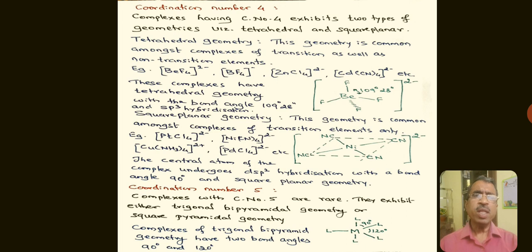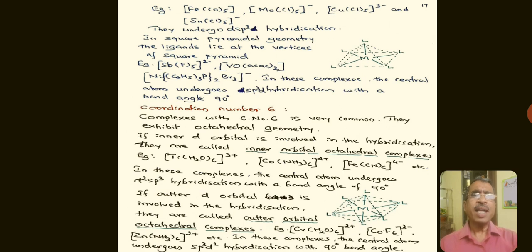The complexes with coordination number 5 are rare. They exhibit square pyramidal geometry. Complexes of trigonal bipyramidal geometry have two bond angles, 90 degrees and 120 degrees. The examples of this type are pentacarbonyl iron 0. This complex is also an example of an organometallic compound.